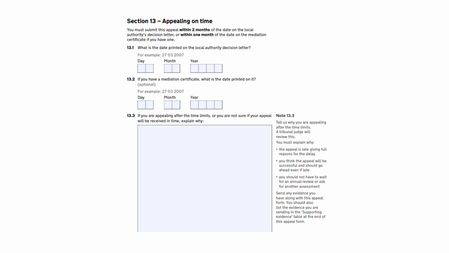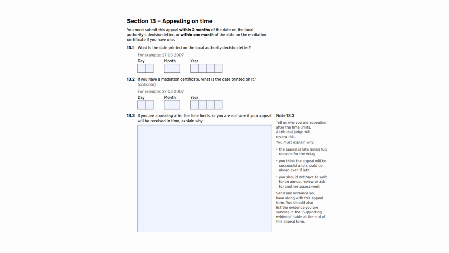This video looks at Section 13 of the Online Appeal Form SEND35, and to fill in this section you will need the letter the local authority sent you with the decision that you're challenging. On the next slide we will show you an example of this. So in the first box on Section 13, write the date of the local authority decision letter. For example, if you're unhappy with the contents of the EHC plan, you will need the letter which was sent to you with the recent finalised plan.